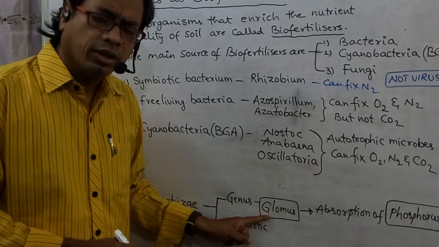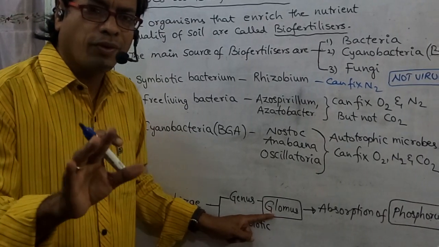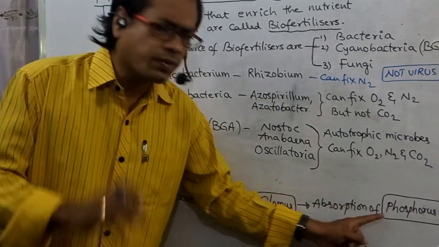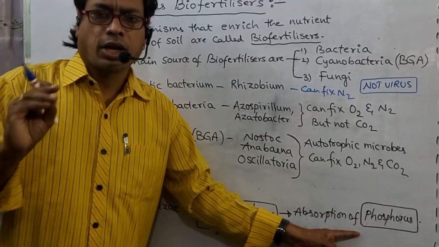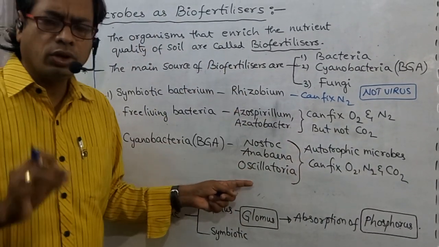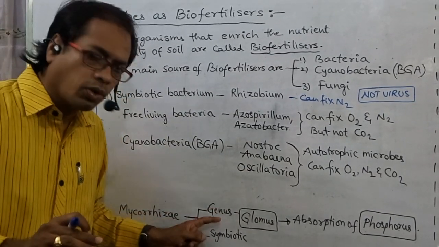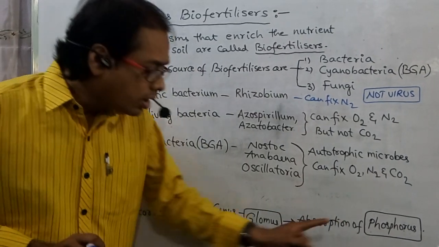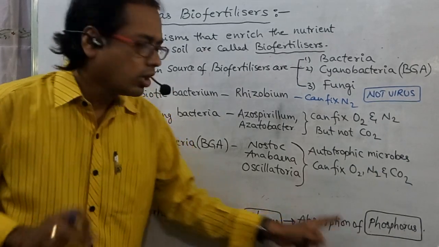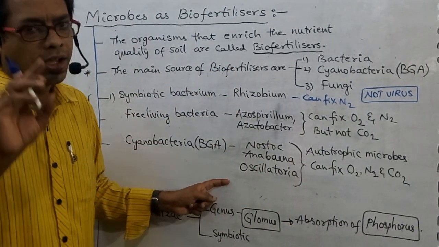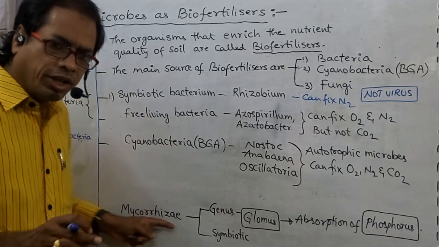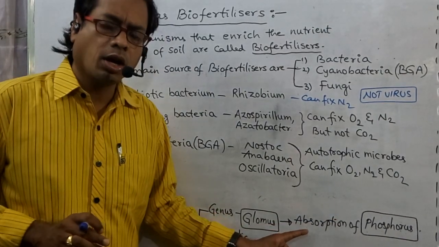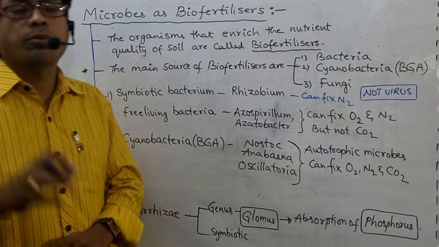This fungi, this mycorrhiza, is not useful for absorption of nitrogen. It is useful for absorption of phosphorus. This point is very, very important, my dear students. Try to remember. All these organisms are useful to absorb nitrogen, but this is the only organism that is useful to absorb phosphorus. Don't say nitrogen. Glomus, that is mycorrhiza, is useful to absorb phosphorus from the soil.